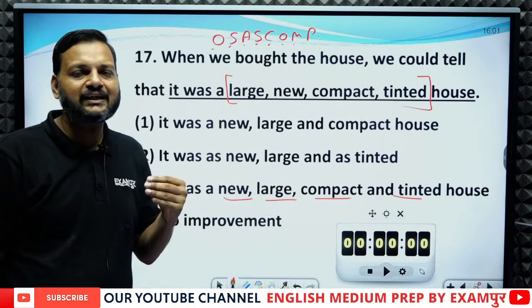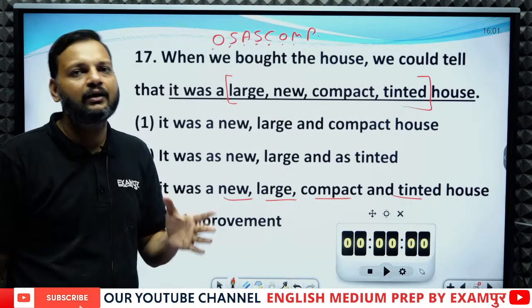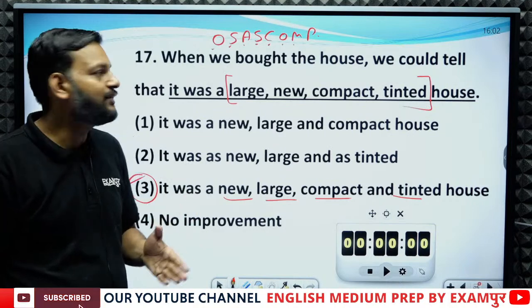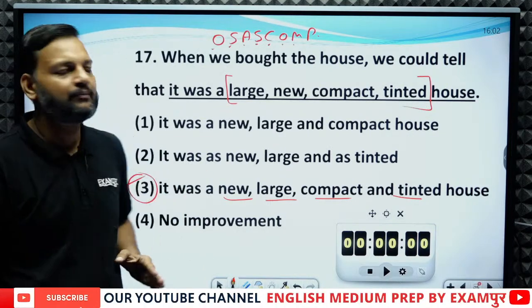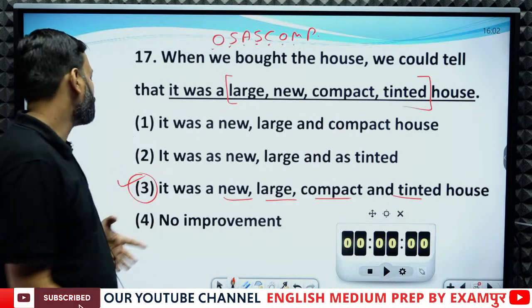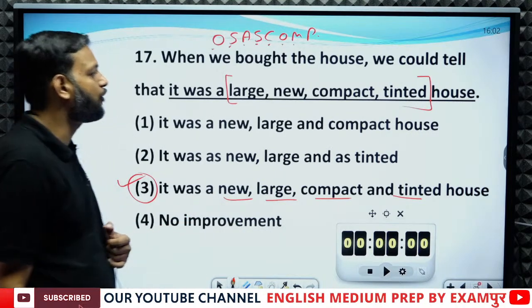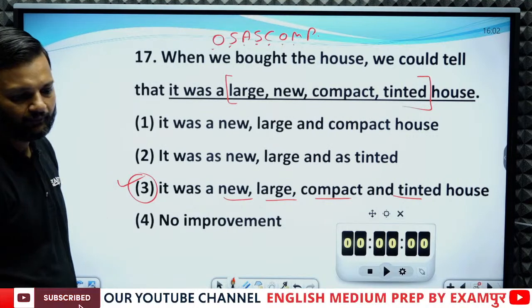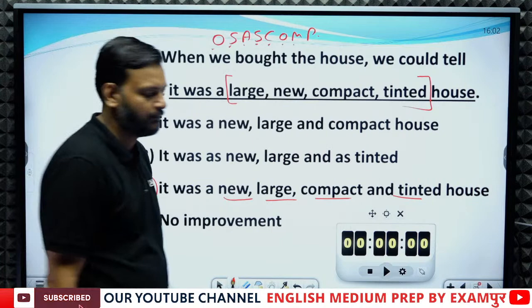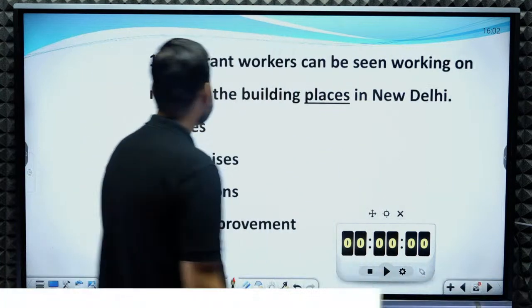So the very first adjective that we use in a sentence must be opinion. After it we use size, then age, then shape, then color, then origin, then material and then purpose. So the exact sequence is: it was a new, large, compact, tinted house. Let's see the next question.